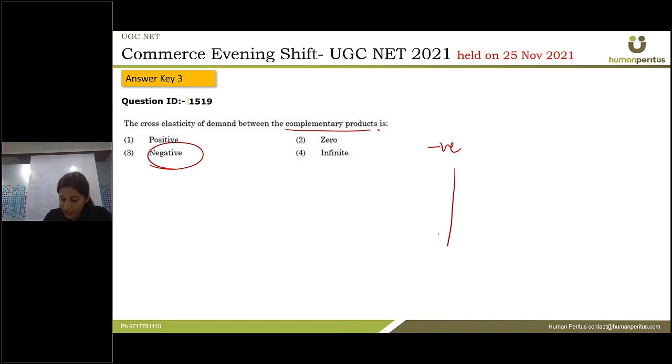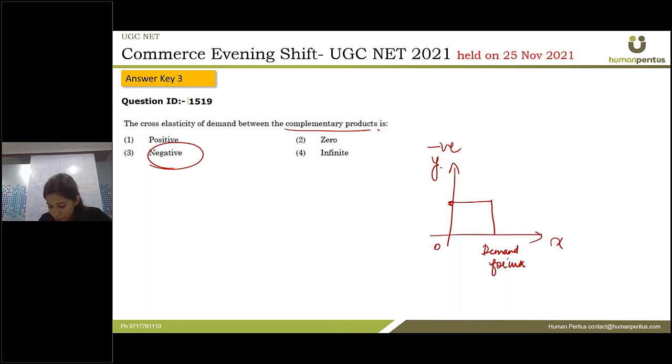We can understand it with the help of a diagram. All right. For example, the price of pens is set at this point, and the demand shows the demand for ink and the price for pen. If the price for pen is this, the demand for ink would be this.